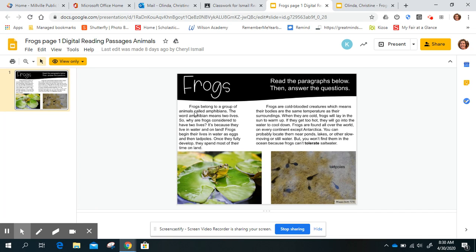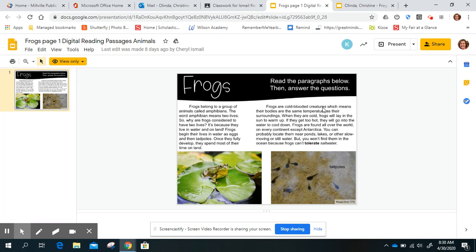Frogs belong to a group of animals called amphibians. The word amphibian means two lives. So why are frogs considered to have two lives? It's because they live in water and on land. Frogs begin their lives in water as eggs and then tadpoles. Once they fully develop, they spend most of their time on land.